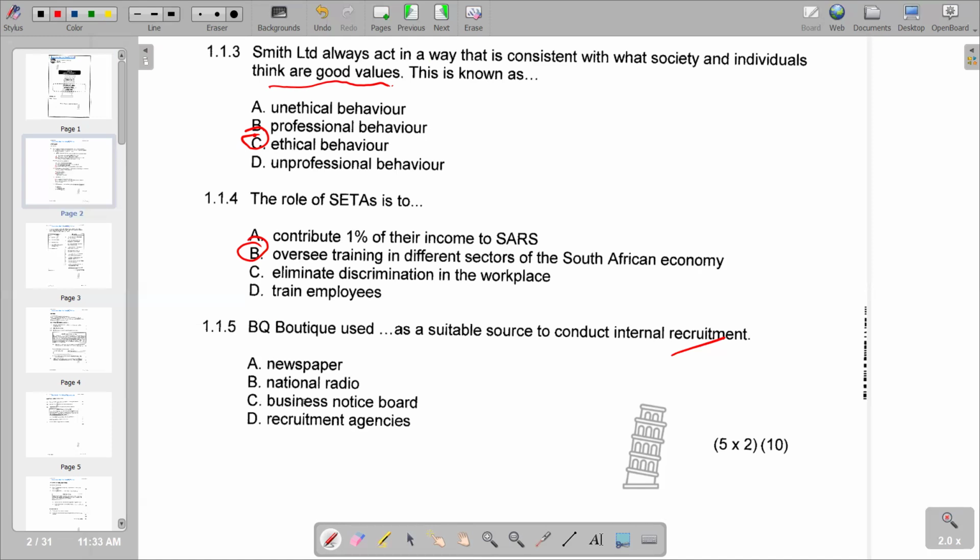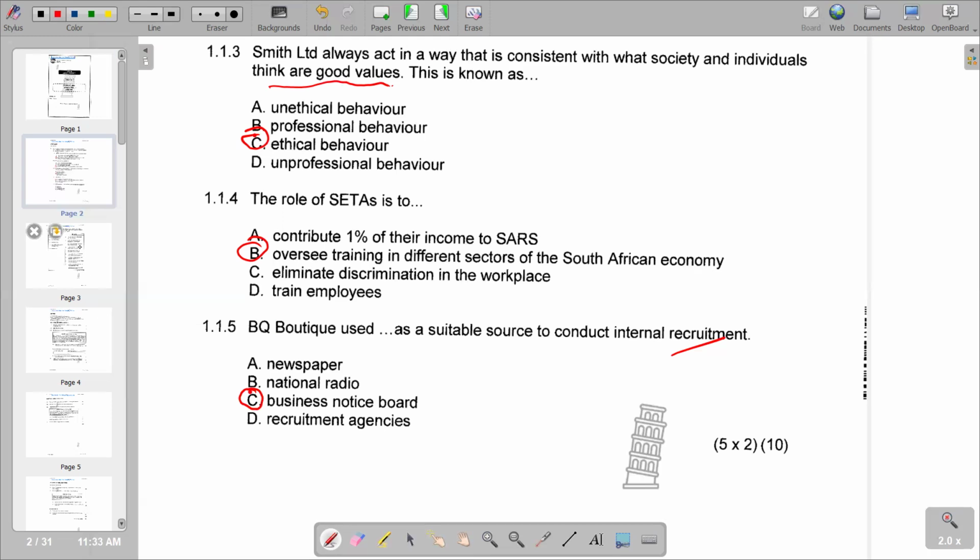As we are saying, when we are doing internal recruitment, we are considering current employees who might be suitable for the job. So the most appropriate is C, business notice, because we are only concerned with the internal employees that we have. So that's what we have on the multiple choice section.